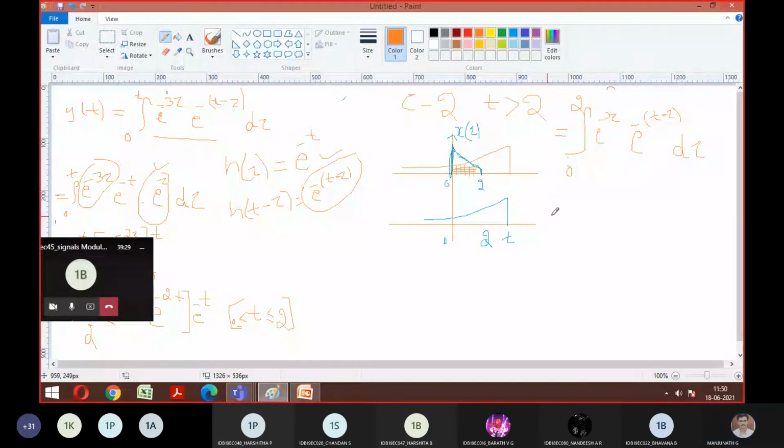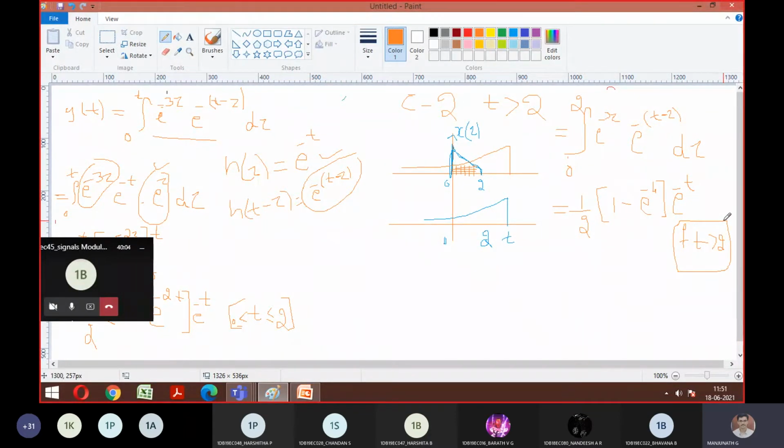What's the answer here? 1 by 2 into 1 minus e power minus 4 into e power minus 2, sir. 1 by 2 common, 1 minus e power minus 4 into e power minus t. Good. So this is the answer, and the condition should be for t greater than 2. This is case 2. Behind this there are no other cases, because we have finished all the possible things.